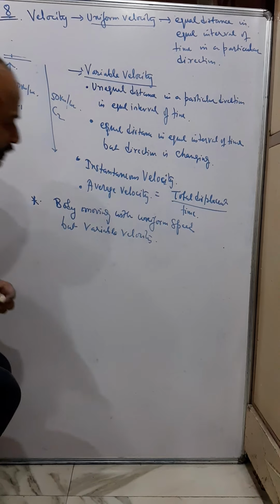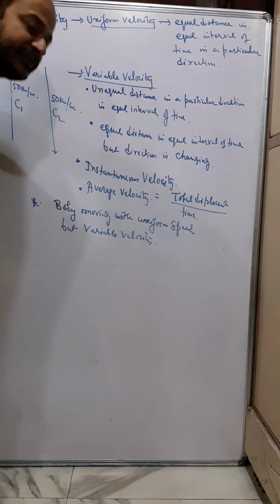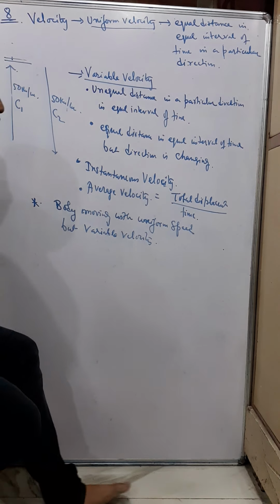So a body moving with uniform speed, but the velocity is variable. When does it happen?